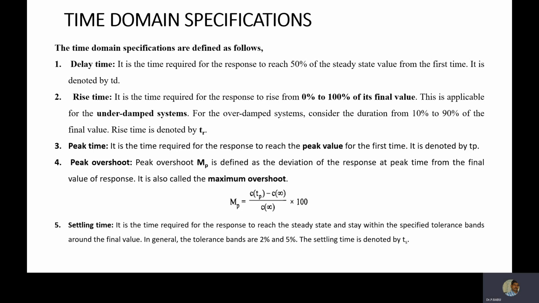Peak time is the time required for the response to reach the peak value for the first time. This is denoted Tp. The peak overshoot Mp is defined as the deviation of the response at the peak time from the final value of the response. This is called the maximum peak overshoot. Mp equals (c(tp) minus c(infinity)) divided by c(infinity), into 100.